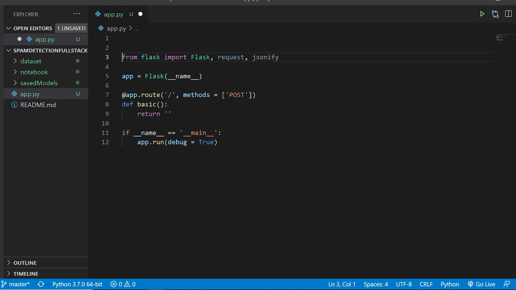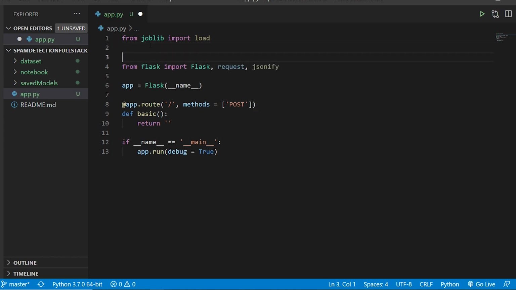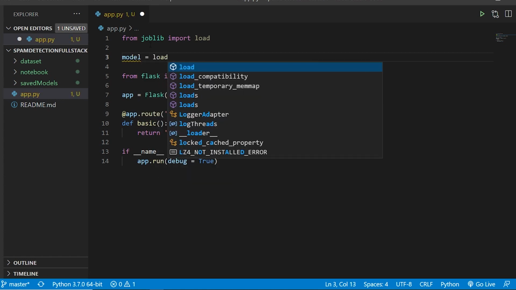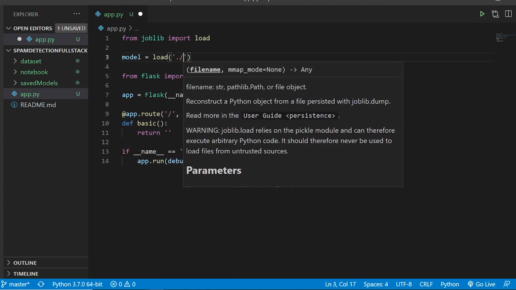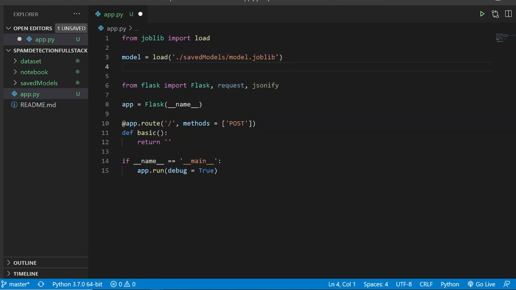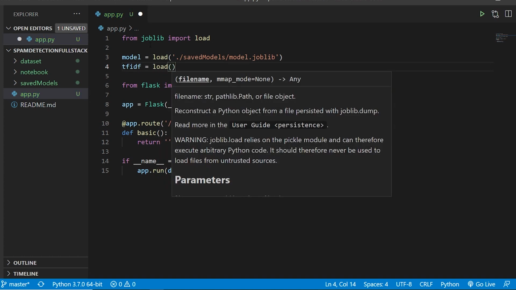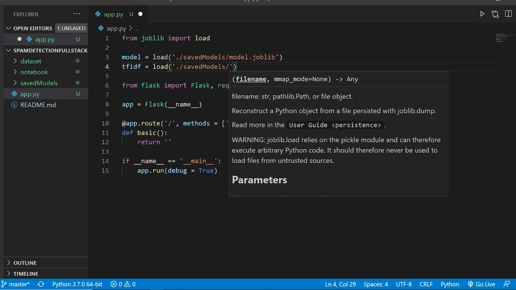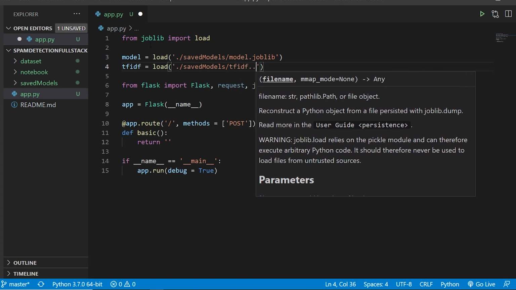So here I am going to say from joblib I am going to import load. So I'll be now loading the models, and here I'll say model is equal to load. I'll say dot slash saved models followed by model dot joblib, and similarly I'll do it for tf-idf is equal to load, where I call it from saved models followed by tf-idf dot joblib.